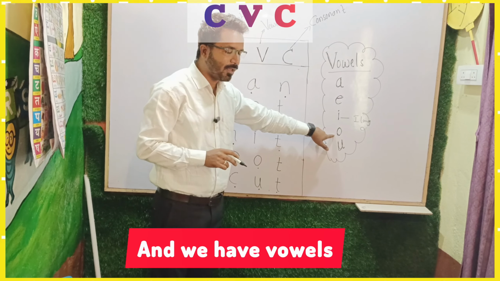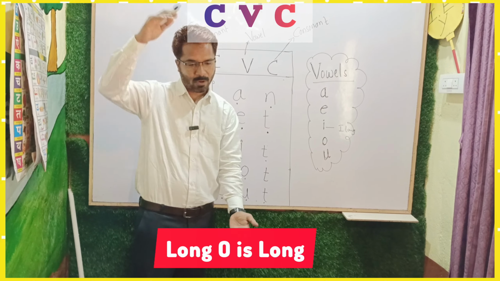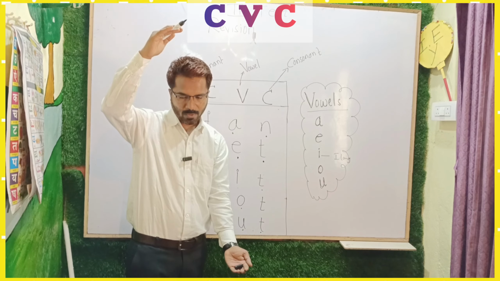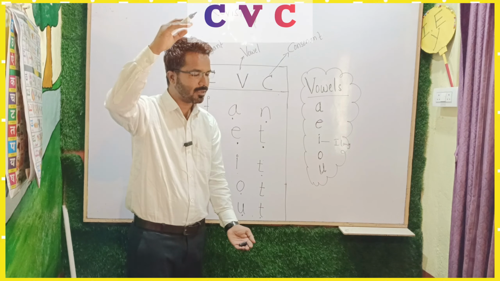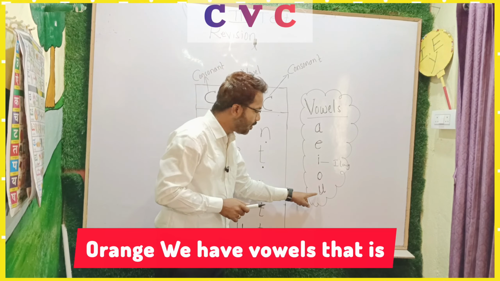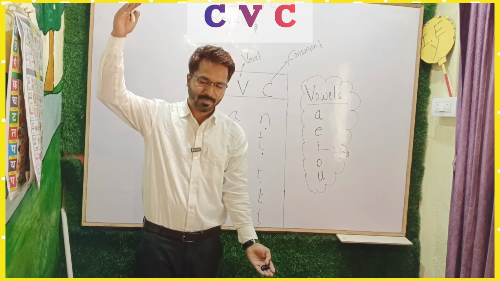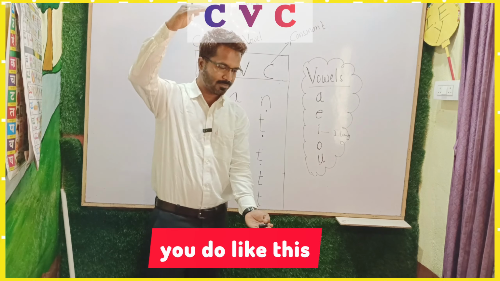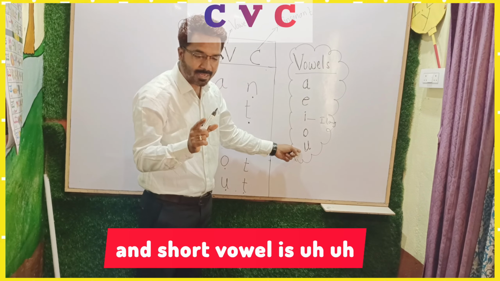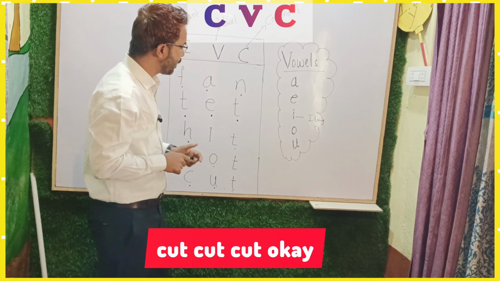And we have the vowel O. O is long. Say all of you. Long means sing it out. O is long. The short vowel is A. Orange. We have the vowel U. U is long. When I say long, you do like this. Long. And the short vowel is A. Cut. Okay.